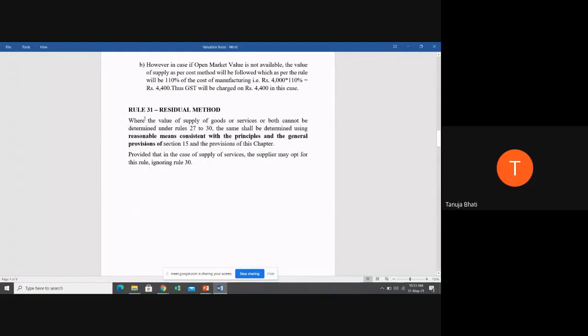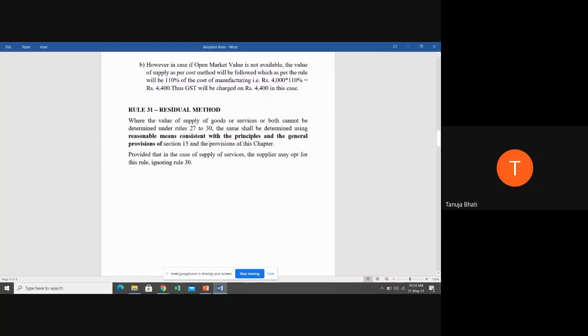Is this clear, students? In the residual method, you yourself will find out the value, but on some reasonable basis, and such reasonable basis should be in par, consistent with all the provisions that we have studied under section 15, and section 15 is valuation of goods and services under GST.